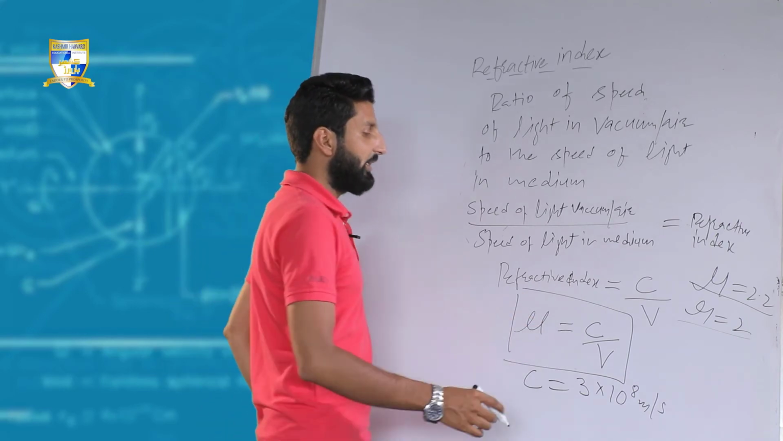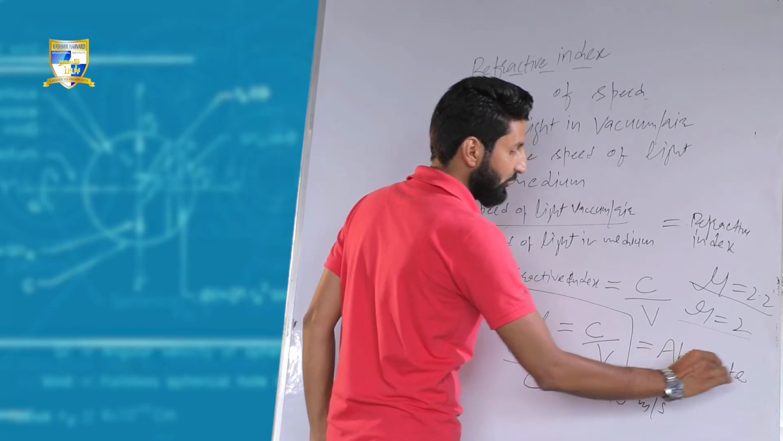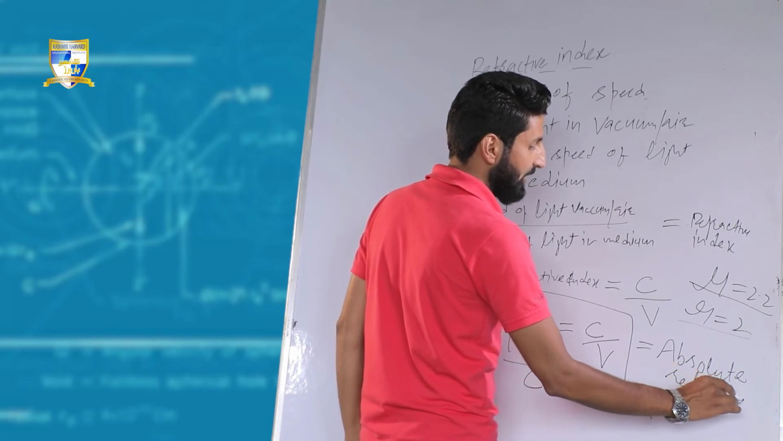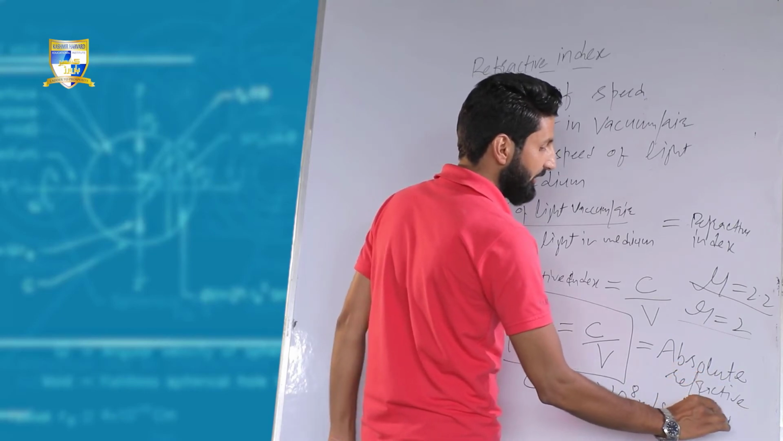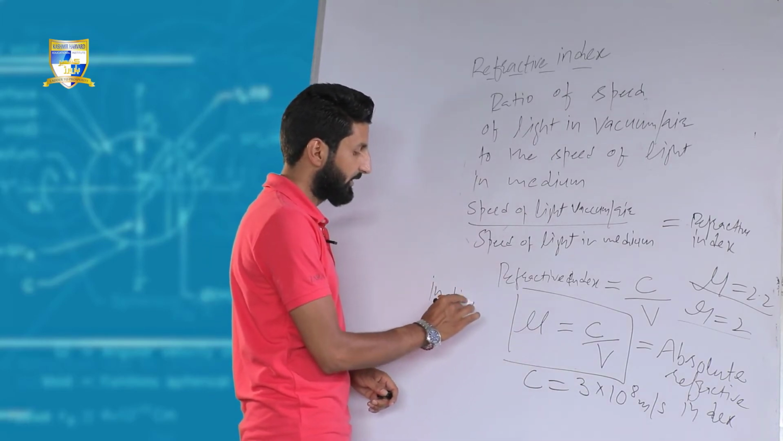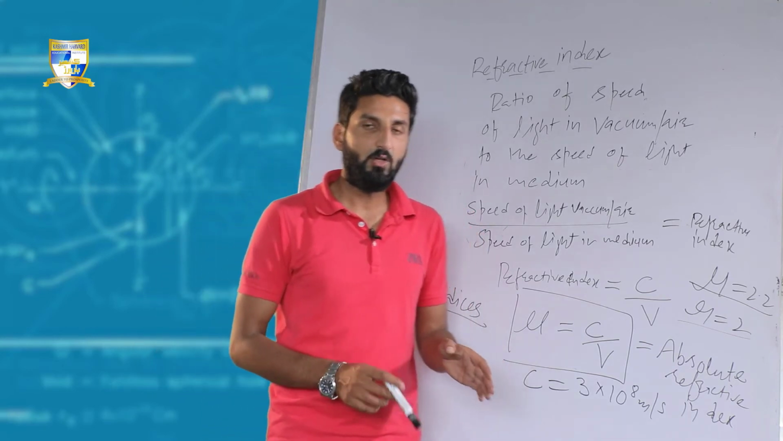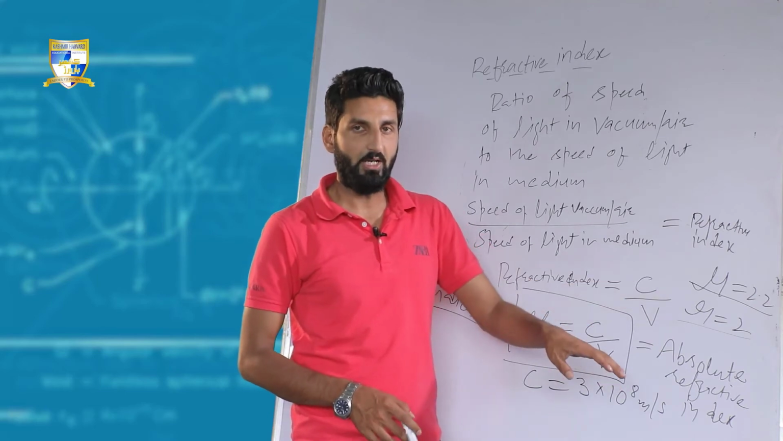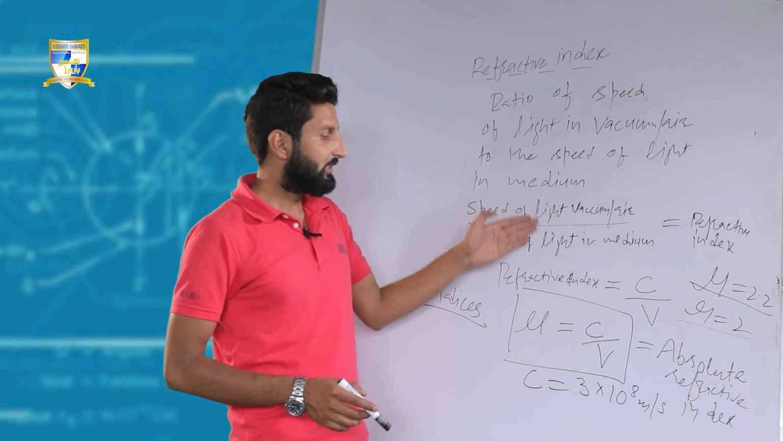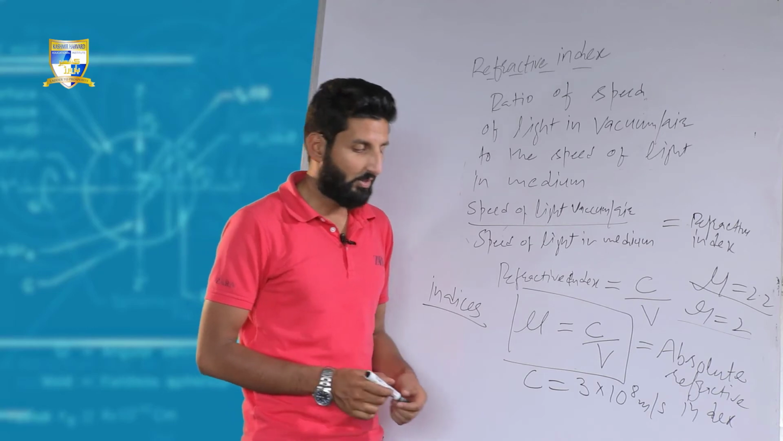When we use this formula, it is known as absolute refractive index. Speed of light in vacuum to the medium is known as absolute refractive index. When we compare the refractive indices of two media, that is known as relative refractive index. Here it's known as absolute refractive index. Okay, so refractive index is simply mu is equal to speed of light in vacuum to the speed of light in medium. For example,